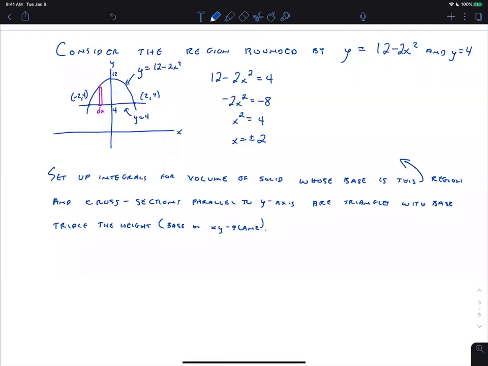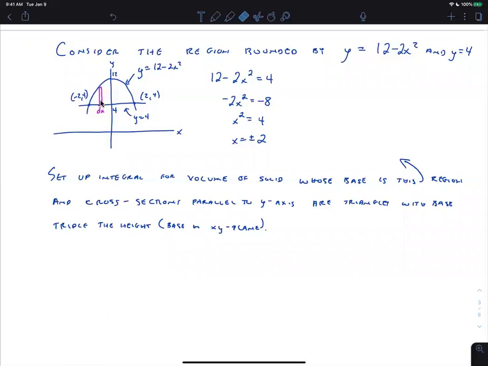Okay, so we're going to set up an integral for the volume of the solid where the base is this region, but then the cross sections are like the ones we were looking at in yesterday's video. So if you haven't watched that one, go watch it. It's called More Volume. It's about 20 minutes, maybe a half hour, and it's posted on YouTube. There are some really good diagrams in there showing a triangle coming up out of the base region, where this is the bottom of the triangle and the triangle comes up out of that.